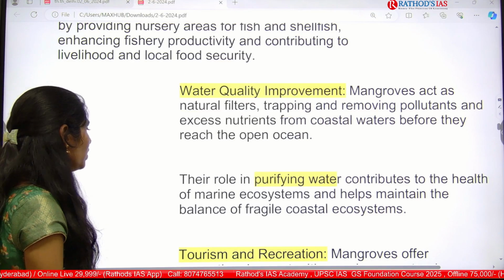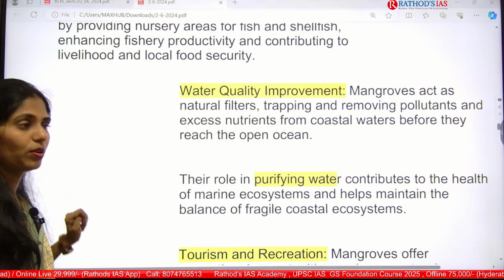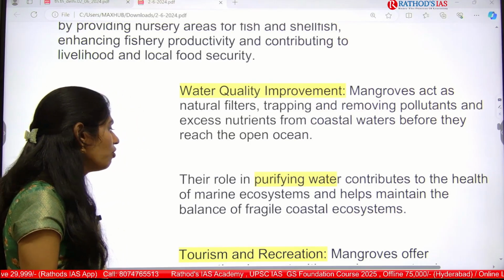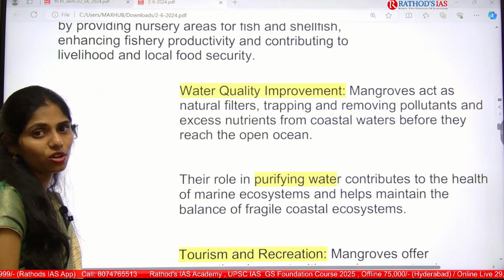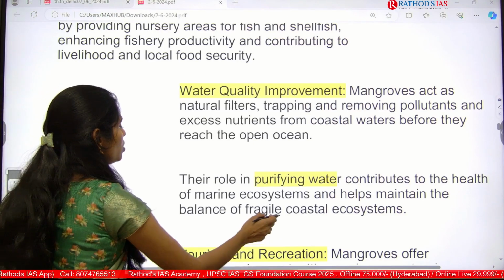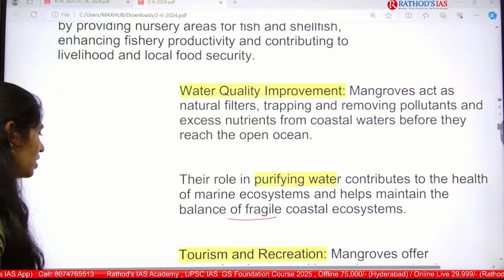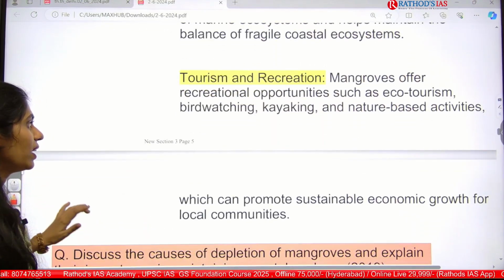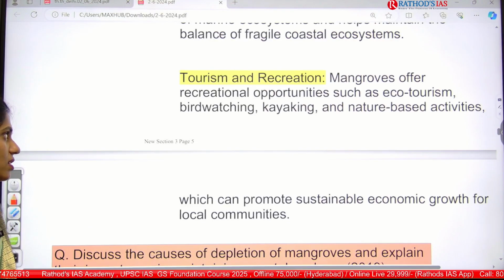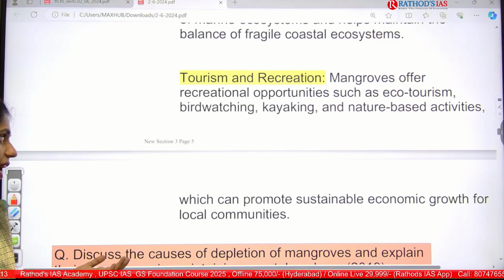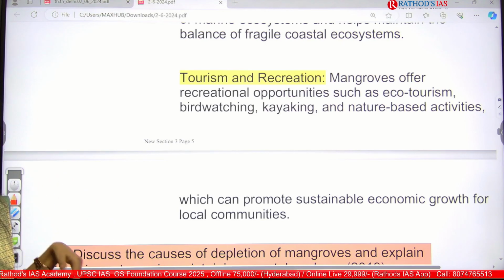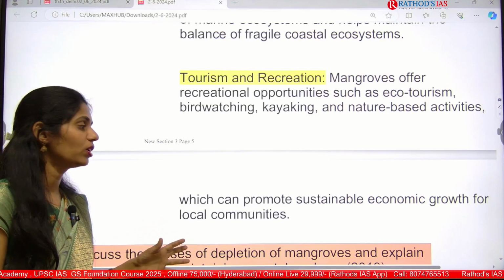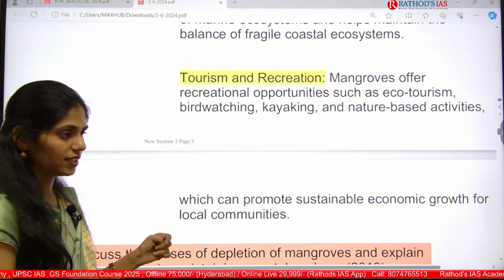And next, they have a very important role in purifying water, okay, so that it maintains the health of the marine ecosystem, and it also helps to maintain the balance of fragile coastal ecosystems. And next one is tourism and recreation. Mangroves provide very good ecotourism services, like bird watching, kayaking and nature based activities. In this way, mangroves also provide sustainable economic growth for local communities.